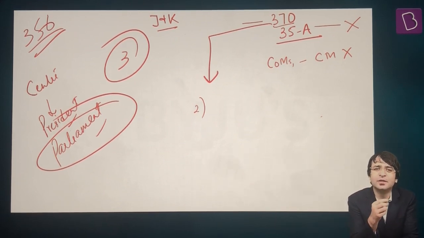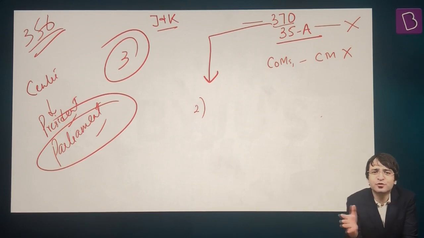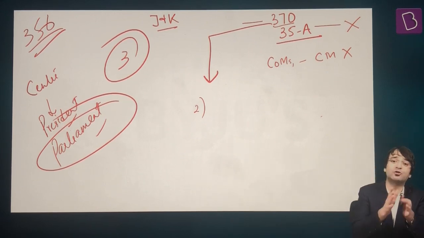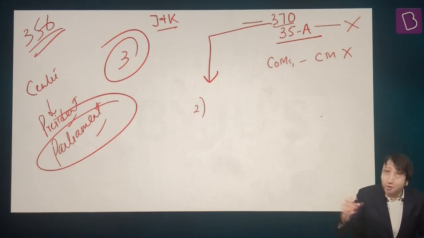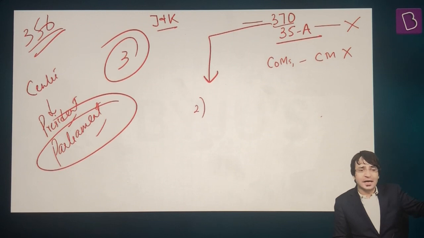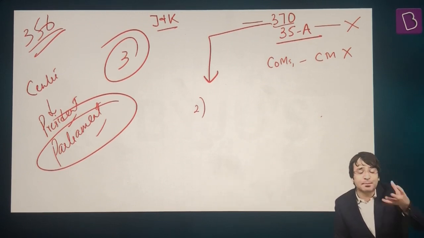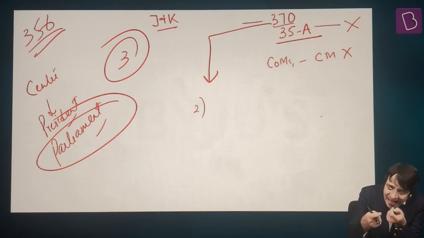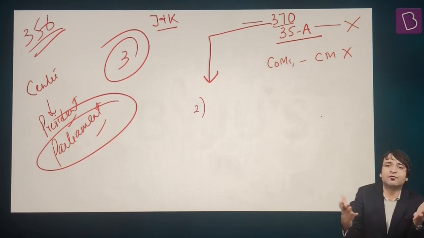What is basically a union territory? There is no distribution of powers. There is no dual government. Two important ingredients of a federal constitution: one, there should be dual government; two, there should be distribution of powers. Union territory, by its very nature, is under the control of the union, under the control of the center. That means the union territory concept violates federalism. Can the entire state be downgraded to that of a union territory?